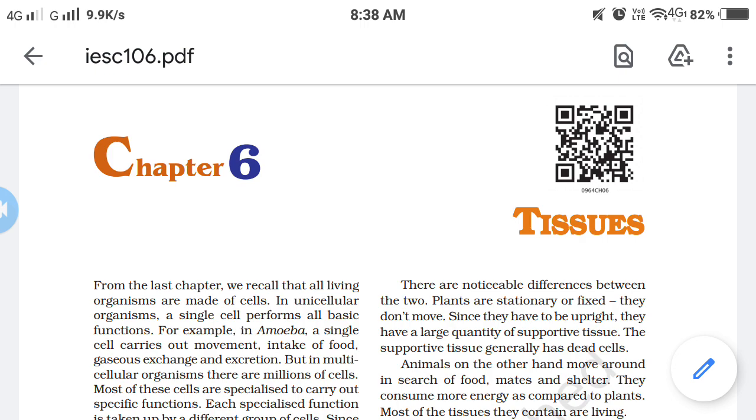Okay, in this chapter, we discuss whether plants and animals are made of the same types of tissues or not: plant tissues and animal tissues. In plant tissue, we discuss the meristematic tissue, permanent tissue, simple permanent tissue, and complex permanent tissue.